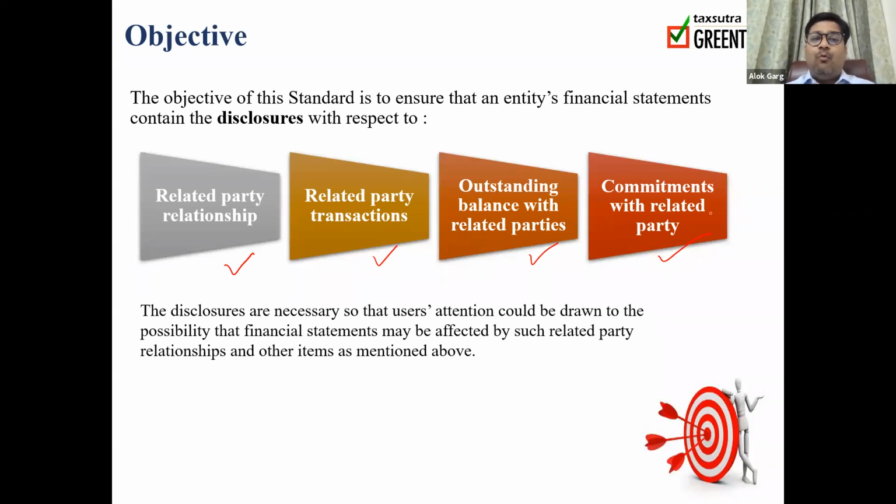Now we need to understand why related party disclosure is required. It is required because a related party can influence the decision making capacity of the entity. For example, if I am an entity and I have to make a transaction with my subsidiary, say something which is coming at a cost of 100 rupees, being the parent, I can sell that item at 100 rupees, less than 100 rupees or 105 rupees.